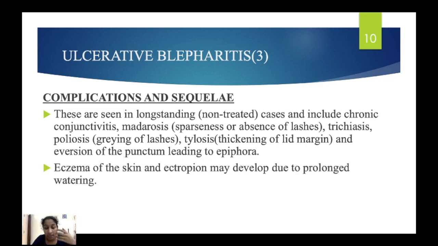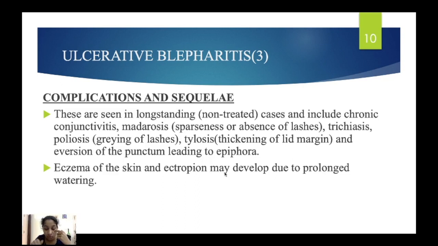If that epiphora lasts long, prolonged watering can cause eczema of the skin and ectropion.